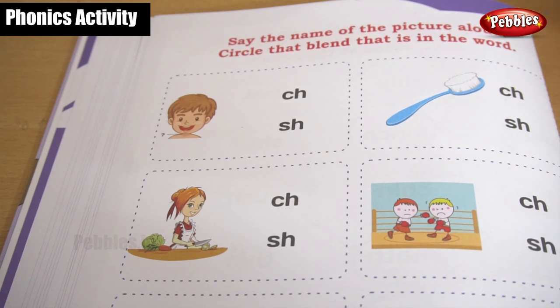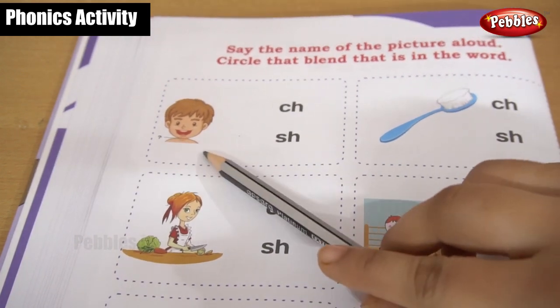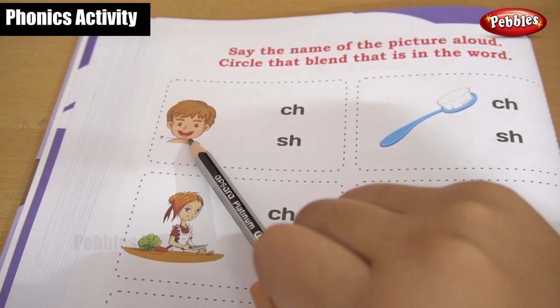Okay children, look here. See the name of the picture aloud. We have to say the name of each picture aloud and circle the blend that is in the word. Okay, for example, listen here. They are given a line here. Just look at the picture carefully, children.